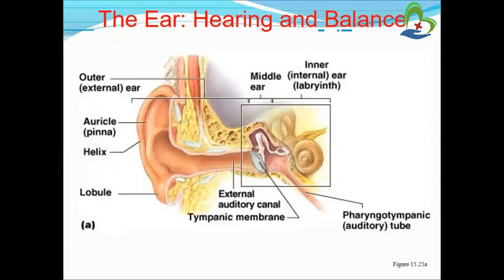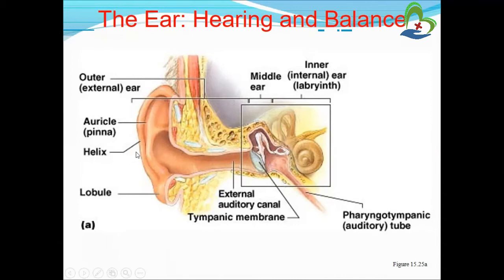So see, in this figure, the three parts are divided and shown. First, this is the outer ear, also known as the external ear. This part is the middle ear, and this part is the inner ear. Then the outer layer of the outer ear is the auricle, also known as the pinna.